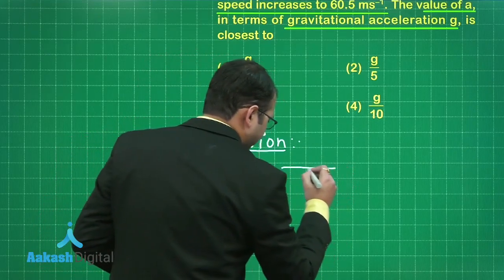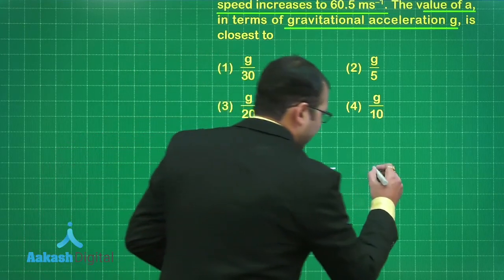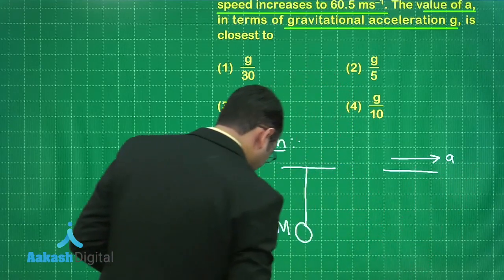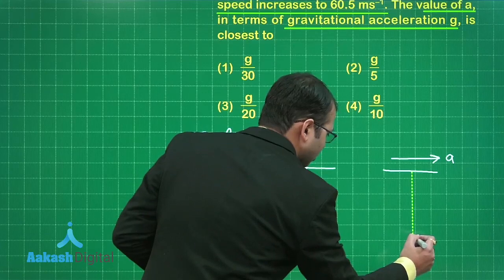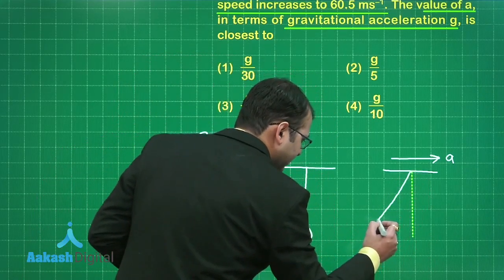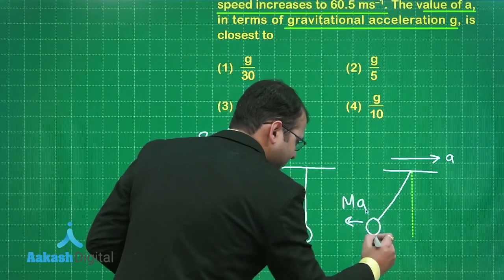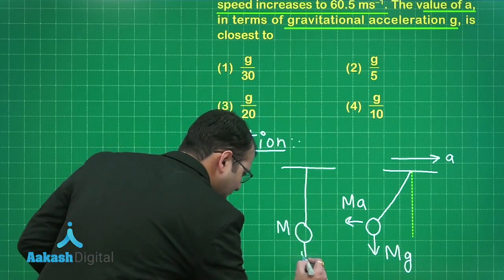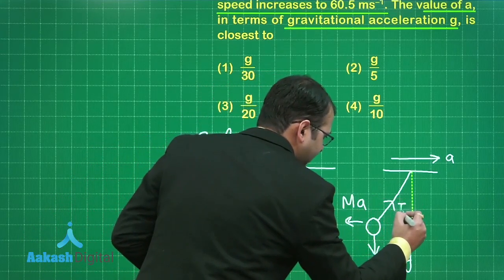So let's suppose that this is the string, and this is the ball of mass capital M in the first case, and in the second case, when the car was accelerating with acceleration a, let's mark this as vertical. So with the vertical, this ball is going to make a particular angle like this, with the pseudo force acting in the backward direction. This is acting downwards, right? Whereas here only this mg is acting with tension T, and here the tension would be T dash.